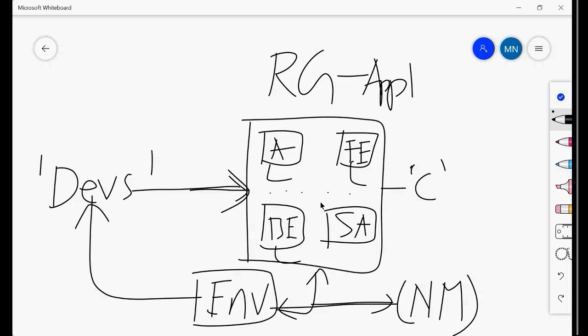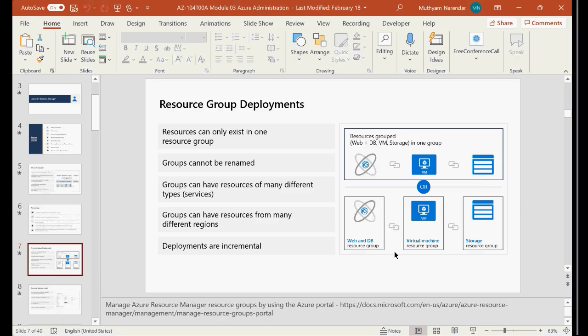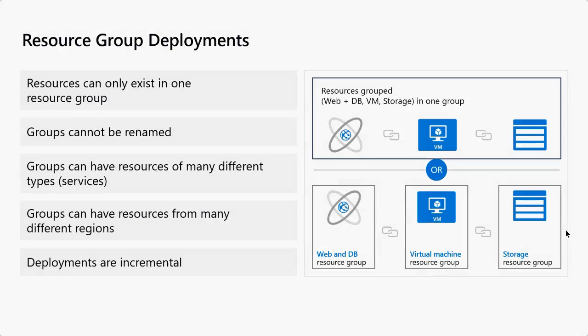So this way you need to plan. Whenever you are building an application, you have to plan accordingly how many resources are required and where they should go. Mostly we will follow this approach, right? Likewise, resource group deployments come into the picture. Whenever I want to deploy something in this fashion, it's nothing but resource group deployments. I'm deploying everything in a resource group so that people can have access to this entire entity and they can easily access it. That is the power of a resource group here.